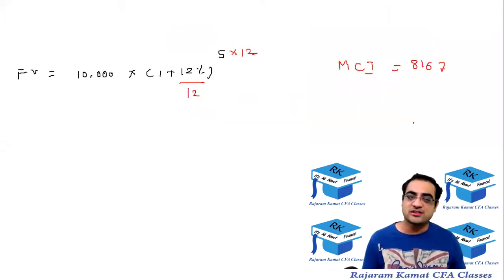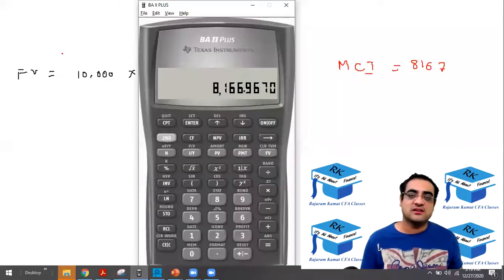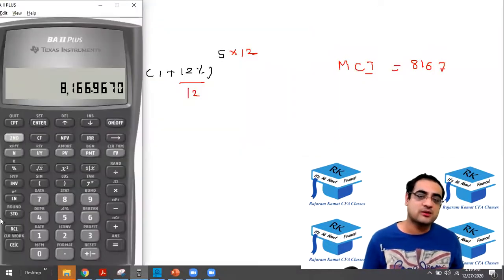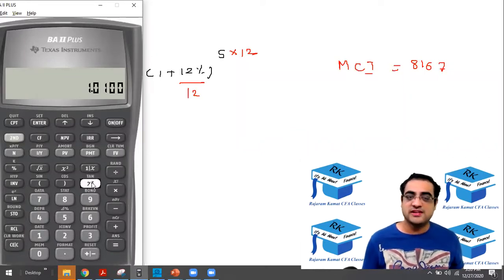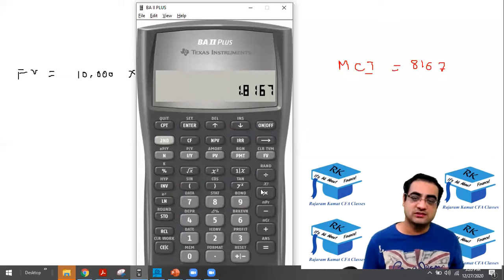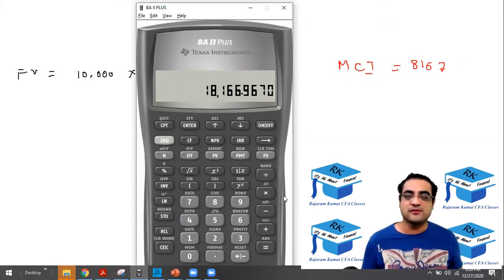Okay, I'll repeat the calculation. 12% upon 12 is 1%. +1, equal to, raised to 5 12s are 60. Then into 10,000. So this is the final value. From that, subtract the 10,000, and this would be your interest, 8167.